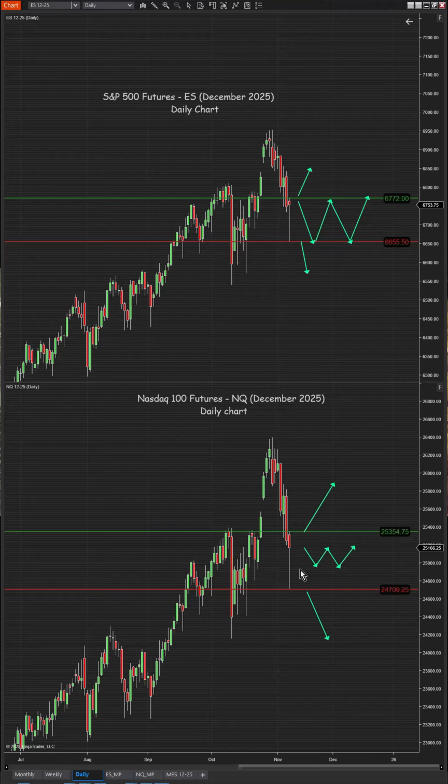Coming to the Nasdaq 100 futures, the trend is down. However, if you notice this long wick, that means it's a buying tail. Price went down, then came back up and closed. This is a kind of bullish momentum that had occurred. As the stock prices dropped significantly, there has been a buying dip that has happened.